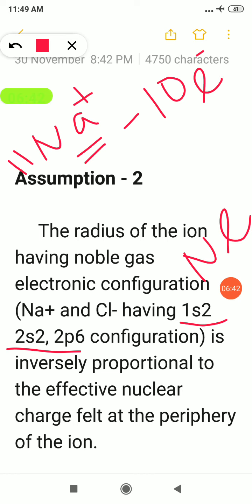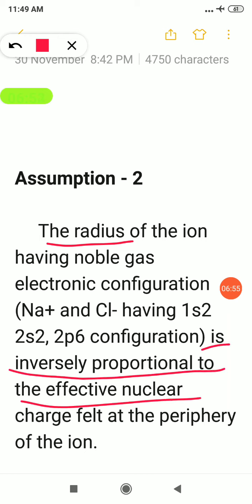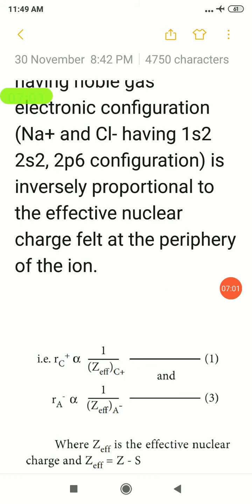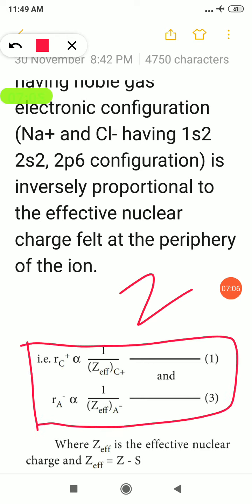The radius of the ion having noble gas electronic configuration is inversely proportional to the effective nuclear charge. The term we need to remember is: radius is inversely proportional to the effective nuclear charge. This is very, very important. And the effective nuclear charge is represented by the symbol Z. Okay, so this is the equation representing this assumption.